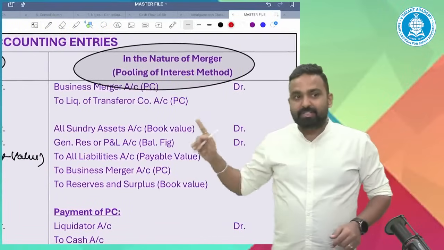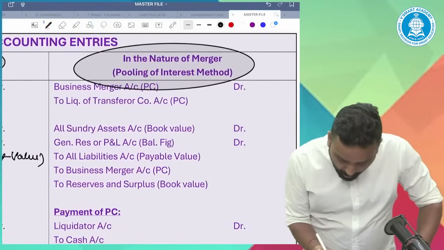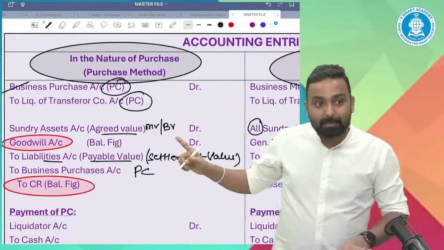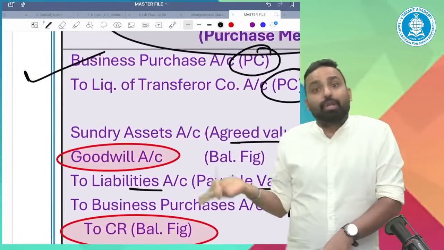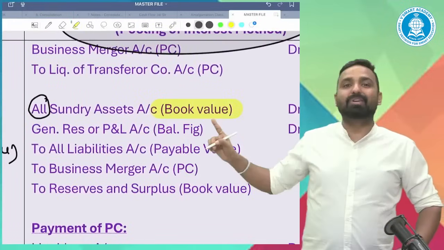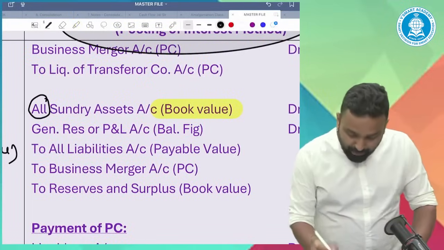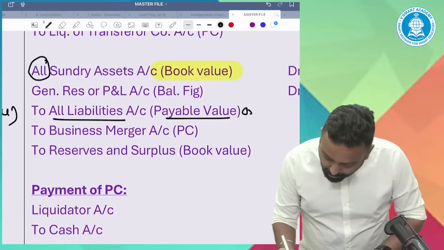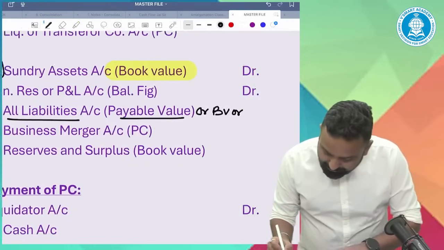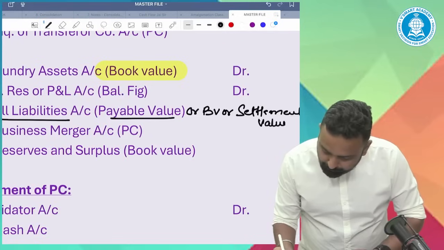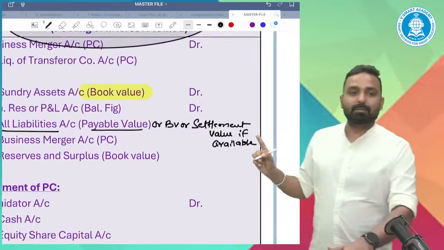In the nature of merger, second entry. All assets. You remember? In the merger, we record all assets, but in purchase, not necessary. So we record all assets at which value? At book value. We record all liabilities either at book value or settlement value if available.